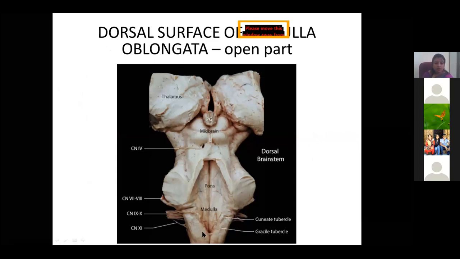And this is the closed part. The closed part is our lower part, which continues with the spinal cord. So this is the pons. The fourth ventricle is mainly formed by two parts, the pons and the medulla oblongata. The posterior surface of the pons and medulla forms the fourth ventricle.